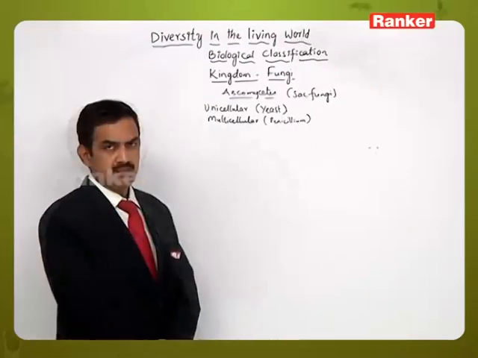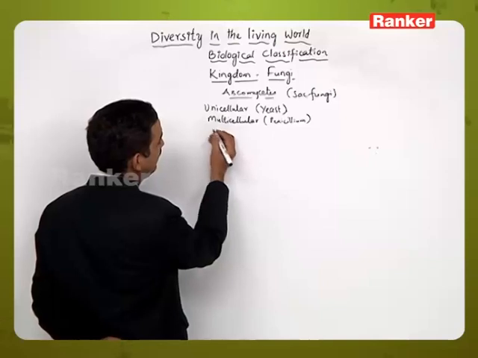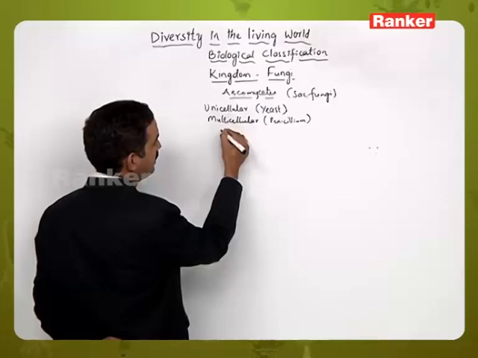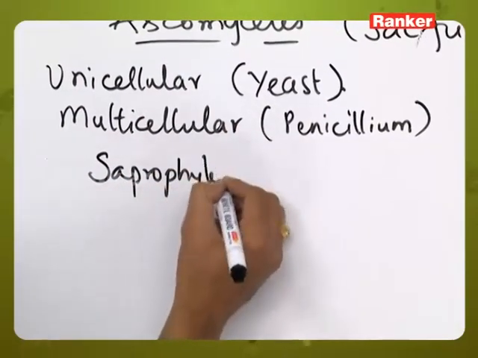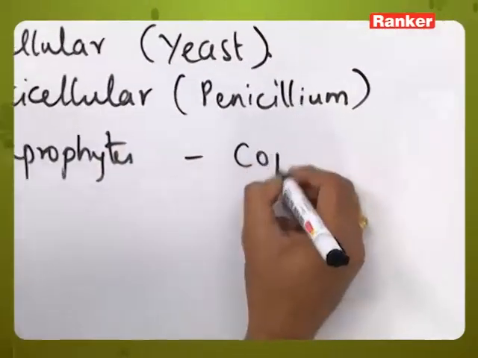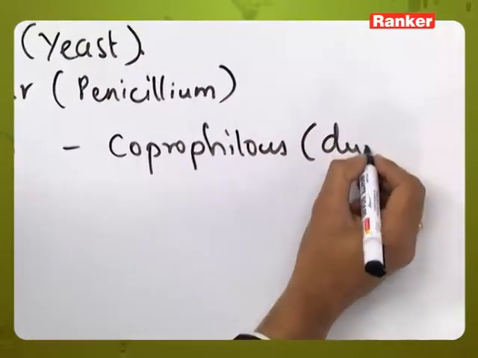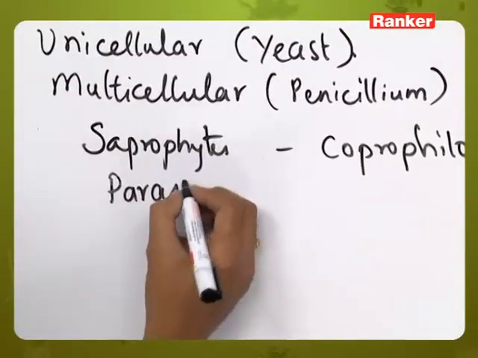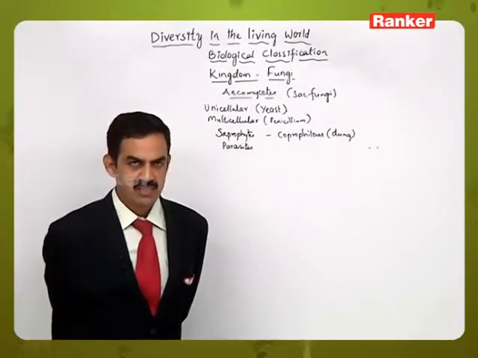So if you see the habitat, or nutrition, these are mostly growing in the areas where moist conditions are present. Apart from that, these are growing as saprophytes, that is growing on dead and decaying organic matter. Some will be growing as coprophilous also. Coprophilous means which are growing on the cow dung. And some are growing as parasites, causing some damage to the other living organisms.